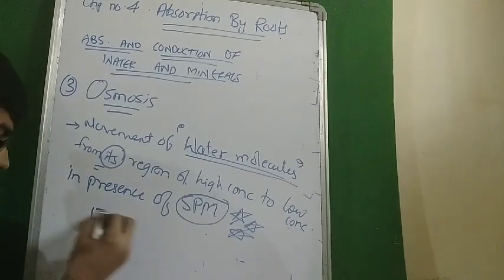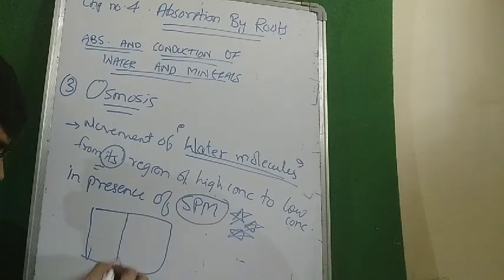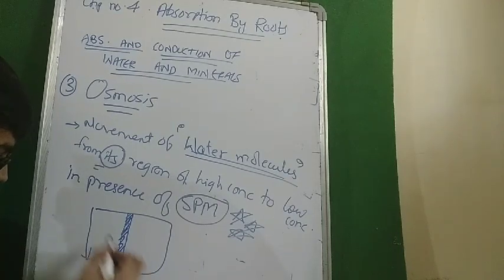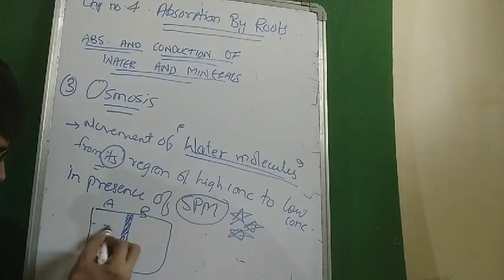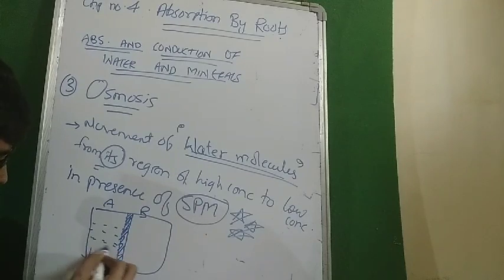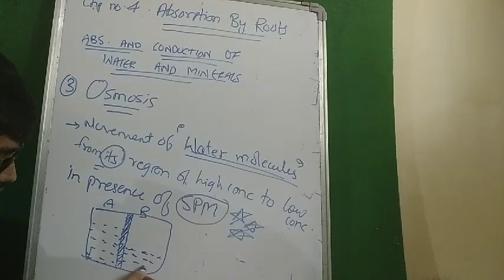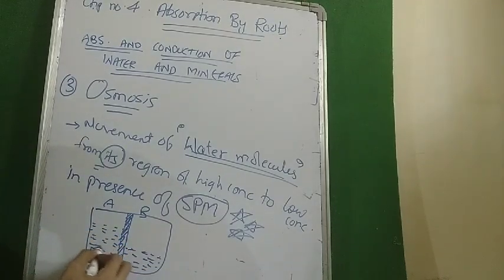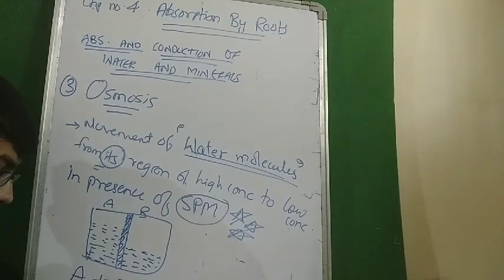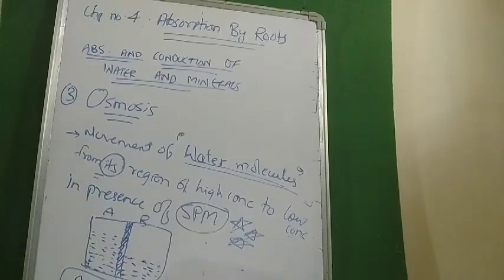Okay, now considering here an example, this is container A, container B. From where to where would the water flow? Answer is very easy. From A to B. The water would flow from A to B.